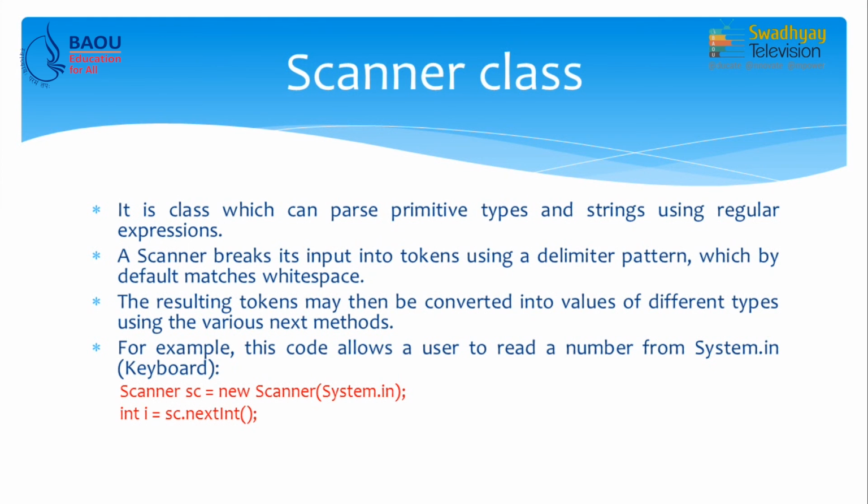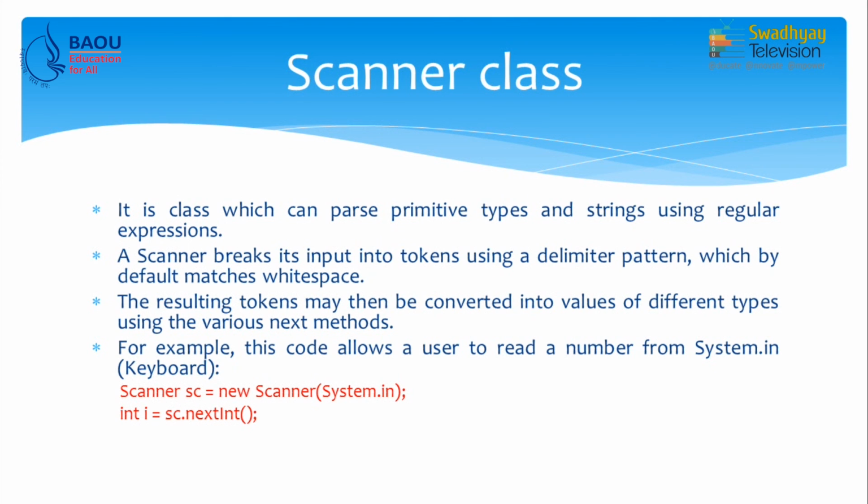In the red line we write Scanner sc is equal to new Scanner, and in brackets we write System.in. Like System.out, which refers to the standard output device, System.in refers to the standard input device, which is the keyboard. Now, the Scanner class can also read data from a file.